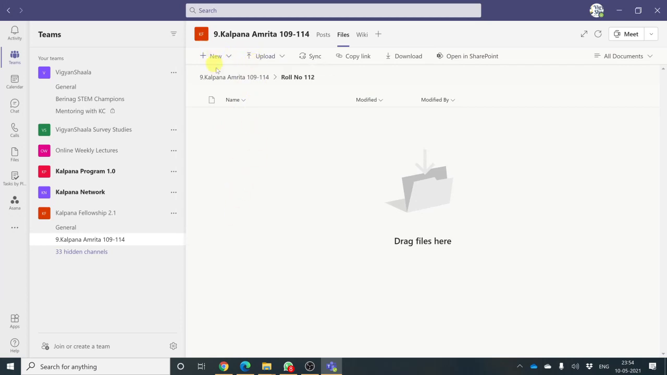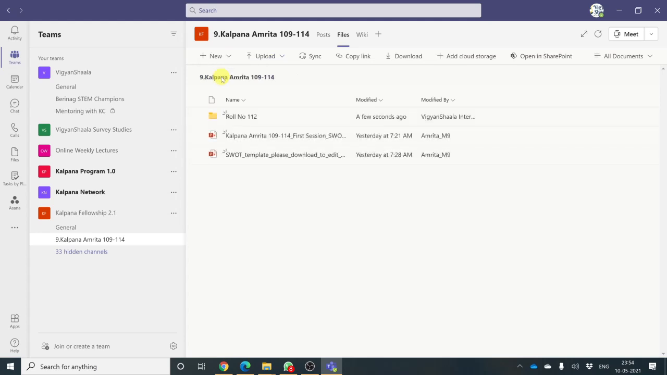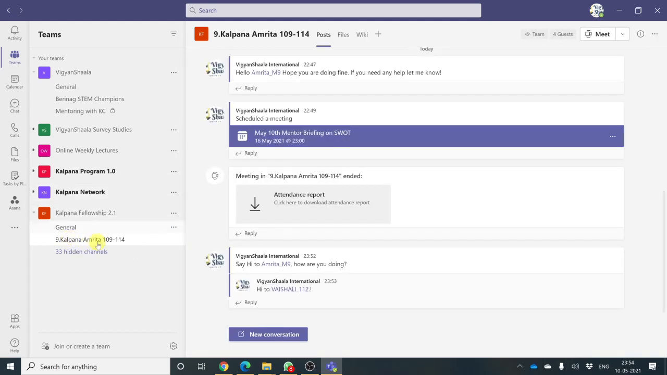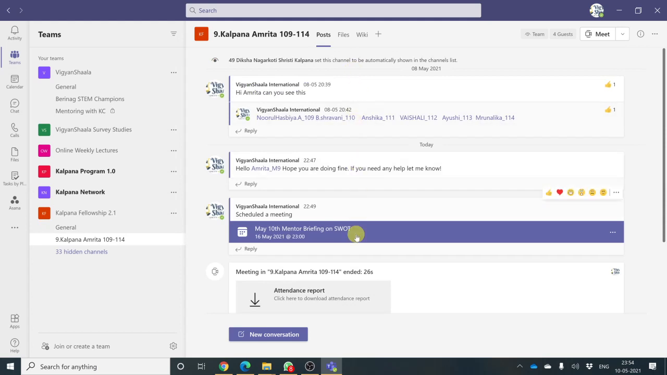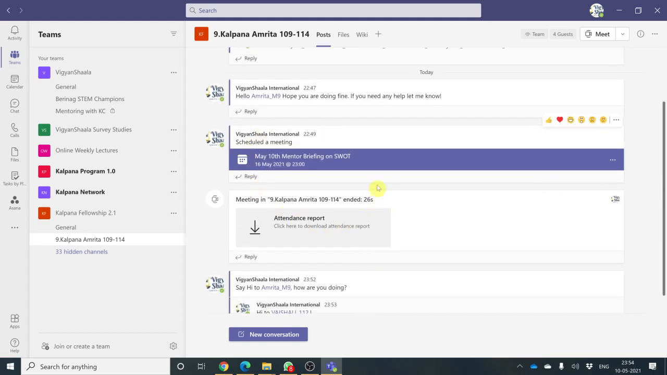You can go back to Amrita over here, and this folder will be each student's, and you can upload files and it will be your personal folder. You can also go back by clicking here, you can again go back to the channel. Any meeting that has been scheduled by your mentor will be available on this channel over here. For example, Amrita ma'am had scheduled a meeting on May 10th, which you can see over here.